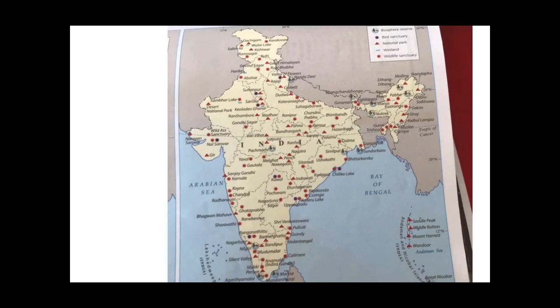Now let me tell you something about the wildlife sanctuaries, biosphere reserves and national parks. So here you can see in this map, this is Andhra Pradesh, okay, and this is Papikonda wildlife sanctuary, okay, and the second wildlife sanctuary is Koringa Wildlife Sanctuary, and this is Koleru Lake, and this is the bird sanctuary which is shown by this purple color. This is Upalapadu bird sanctuary. So you must remember these things.